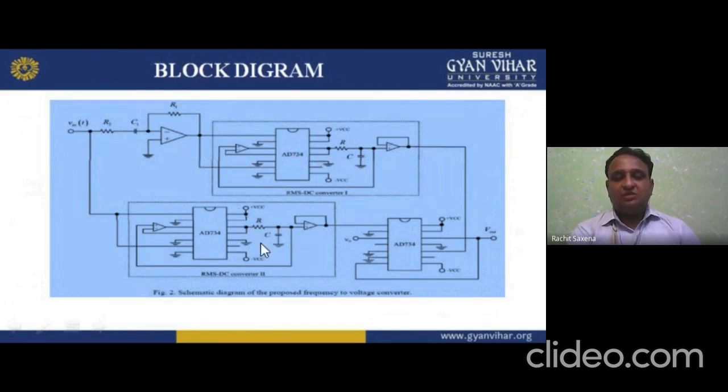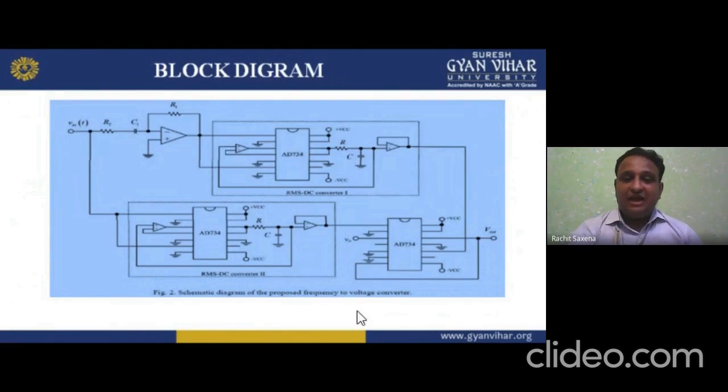Then RMS DC converter number 2. So these two are behaving like what? One is the differentiator, another one is behaving like the converters. One is for the frequency discrimination path, another one is the input power calibration. One path is working like the frequency discrimination path, and another one is working like the input power calibration path.